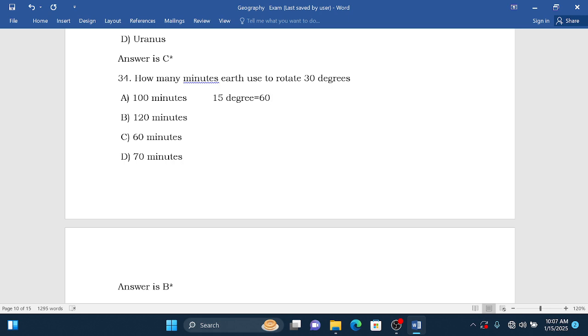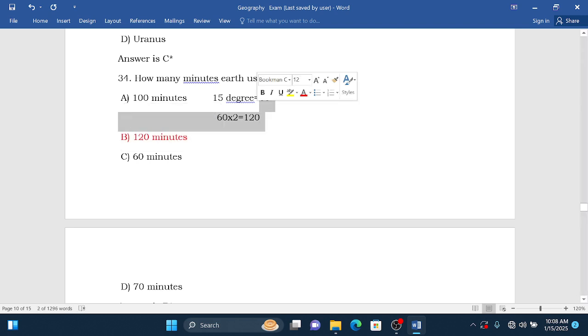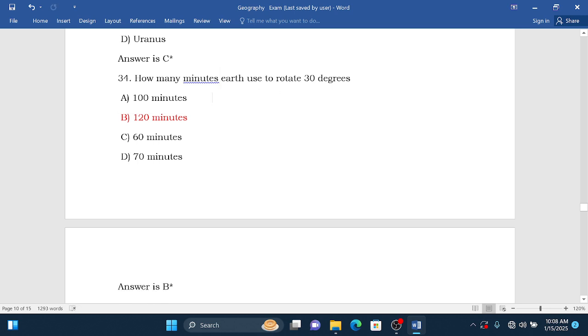Because 30 is two times 15 degrees, we take 60 minutes times 2, and then we get 120 minutes. So therefore the correct answer is B. I think this question is very clear and easy to understand. We go to the next question.